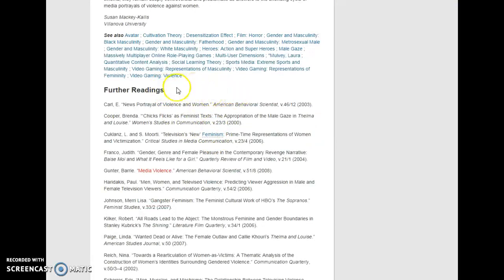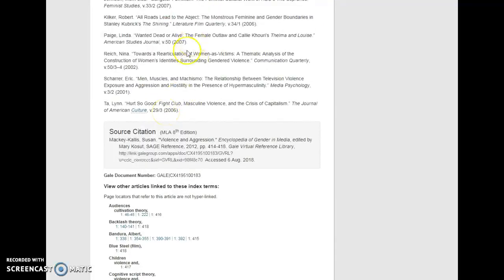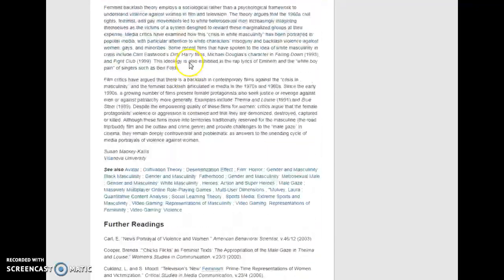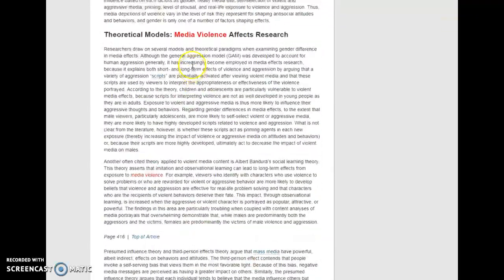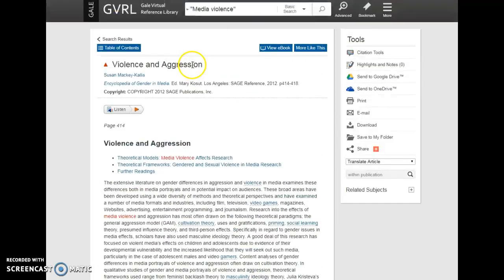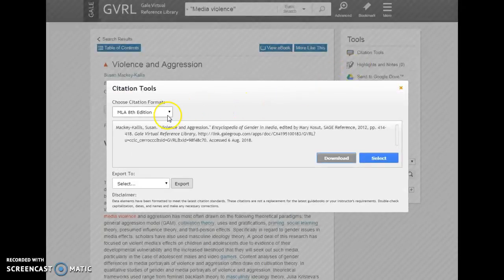An encyclopedia article is going to give you a bibliography, a list of sources used in the article. I'm running out of time. I wanted to keep this under 5 minutes. I wanted to point you to this toolbar. You can email yourself the full article. And then you can click Citation Tools here to generate the MLA or the APA citation.